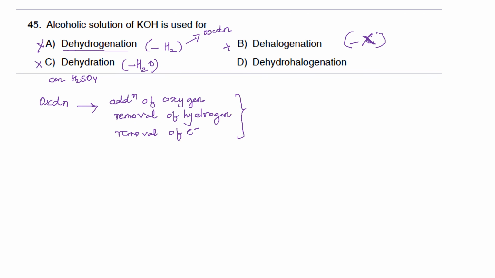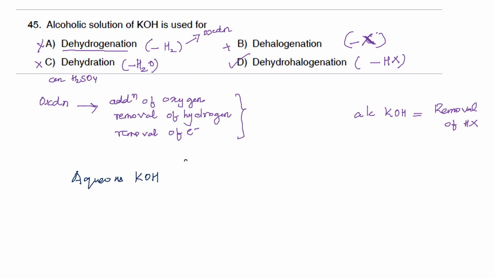And dehydrohalogenation is the removal of HX. It can be HCl, HBr, HI, etc. And this is the correct option. The function of alcoholic KOH is removal of HX. Another point that you have to keep in mind is that there is another reagent known as aqueous KOH.